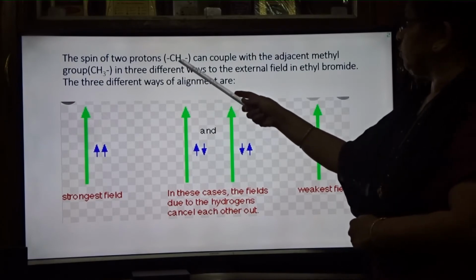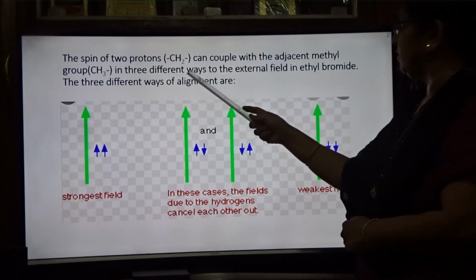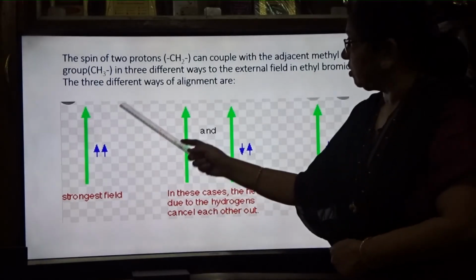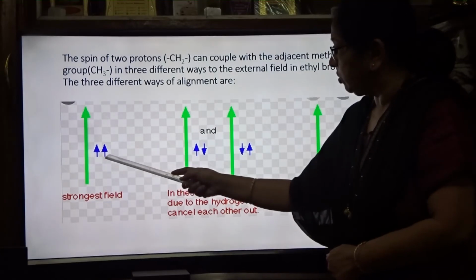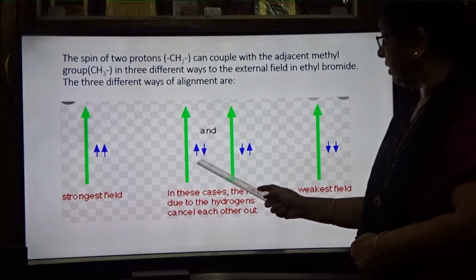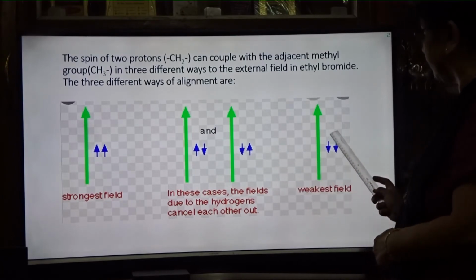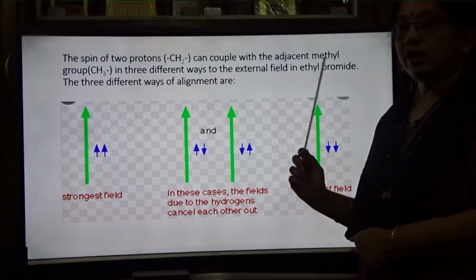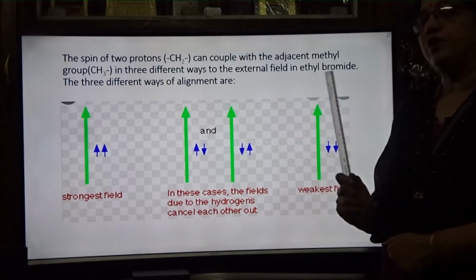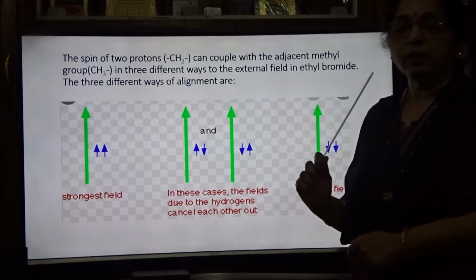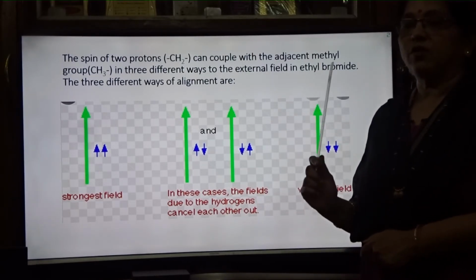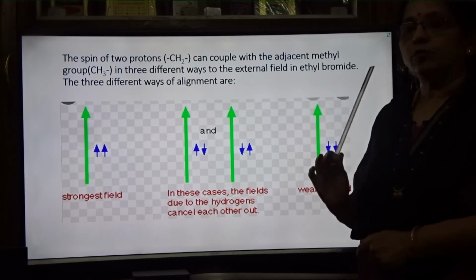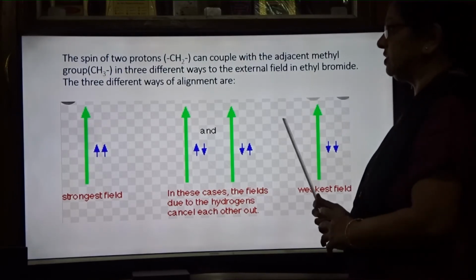The spin of the 2 protons can couple with the adjacent methyl group in 3 different ways relative to the external field in ethyl bromide. These 2 CH2 protons can align like this: one upper side, one downward side; one upper side, one downward side; and both downward. So in 3 different ways of alignment you are getting a triplet here, and there you are getting a quartet, because in 4 different ways it is aligning there and in 3 ways here. So we have explained why in CH3CH2Br, CH3 is getting a triplet and CH2 is getting a quartet: because of the alignment of the protons. In both these slides you are seeing the alignments.